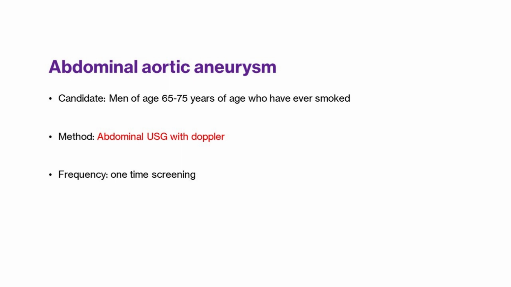Coming to abdominal aortic aneurysm screening, the candidates are men of age 65 to 75 years who have ever smoked. Even if they have smoked a single cigarette in their lifetime, they are qualified for this screening. The method of screening is abdominal ultrasound with Doppler, and the frequency is a one-time screening. So this is about abdominal aortic aneurysm.